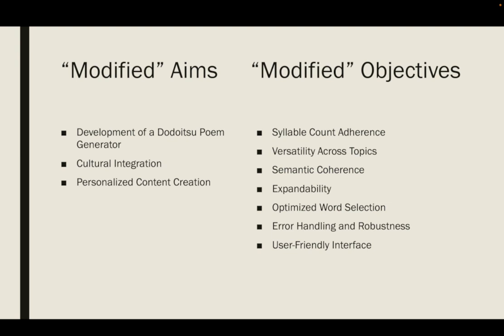Then comes error handling and robustness, to ensure the system can handle unknown or unexpected inputs gracefully and always produce an output even if certain word pools are depleted. Then finally, user-friendly interface, to create an intuitive and user-friendly interface for users to easily select topics to generate poems. These are our aims and objectives, which is mostly similar to what we had before.